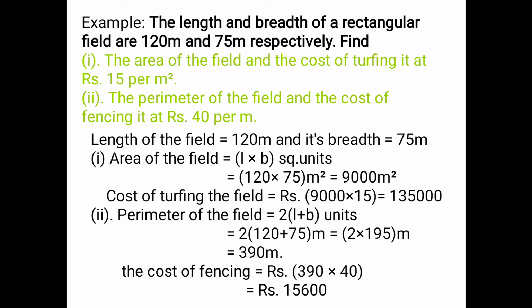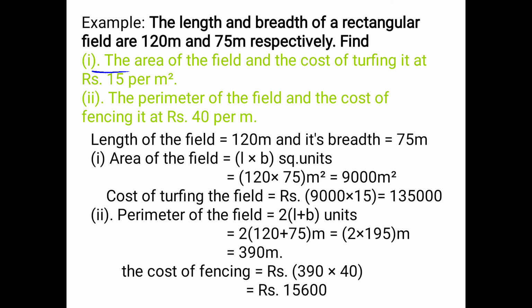Okay, we found the area of the field. The first subdivision asks for the area of the field and the cost of turfing it at rupees 15 per meter square. So the cost of turfing the field is 9000 into 15, which is 1,35,000.